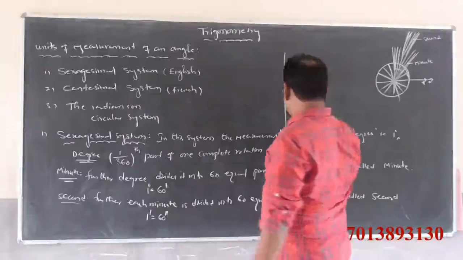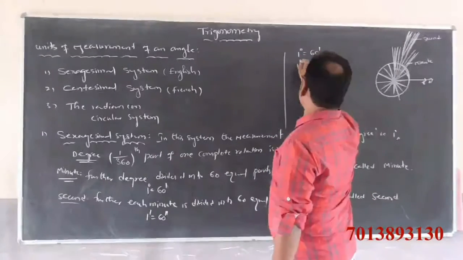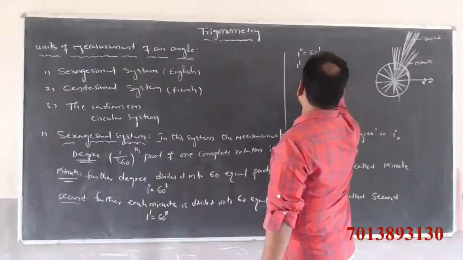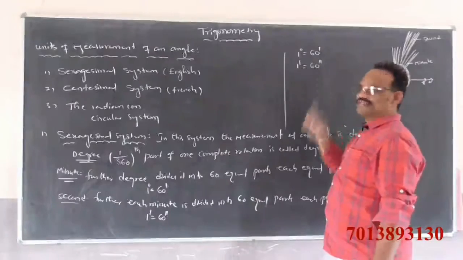In this system, 1 degree is equal to 60 minutes. 1 minute is equal to 60 seconds.